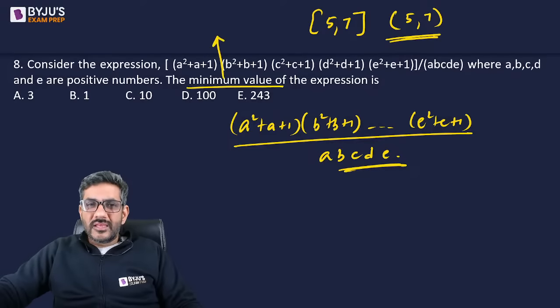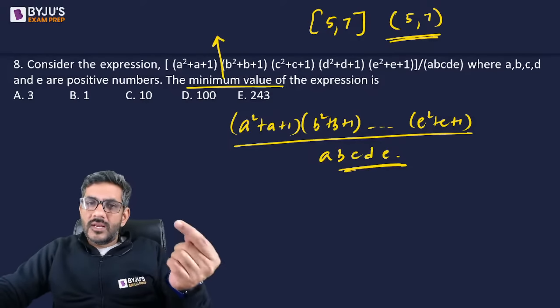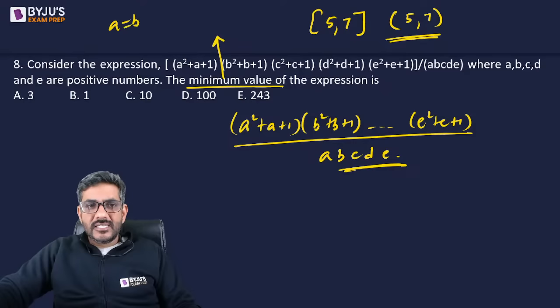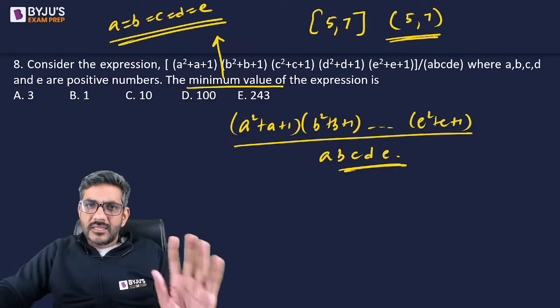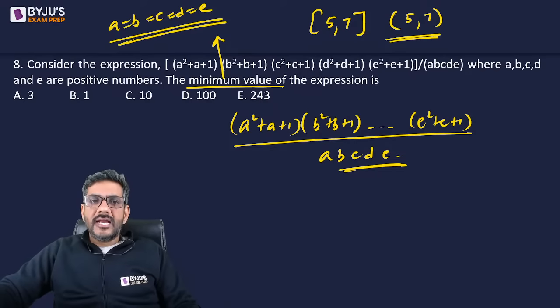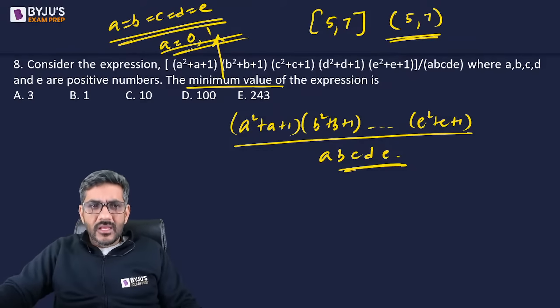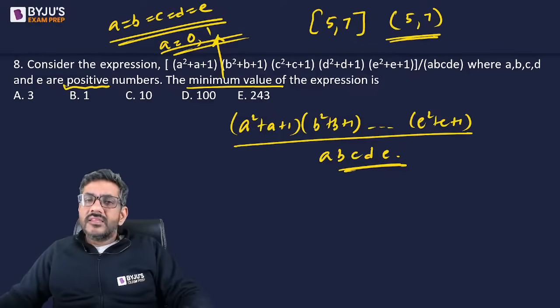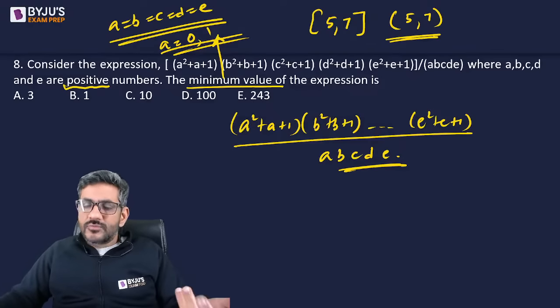I just know one thing. Minimum value निकालने का one method is put all a b c d e equal. सबको बराबर रख दो. ठीक है, अगर इससे बात बनती है तो बनाओ. Otherwise just try to put the values as either 0 or 1 or -1. At some of these values you would get the answer. Because he said कि ये पॉजिटिव नंबर्स हैं तो 0 तो मैं पुट नहीं कर सकता. The first thing, the easiest thing that I'm going to put is 1.